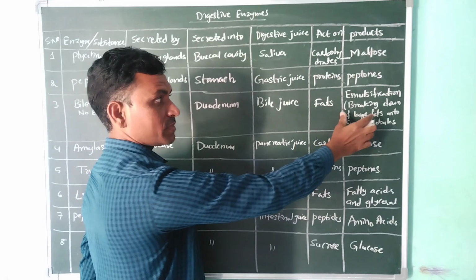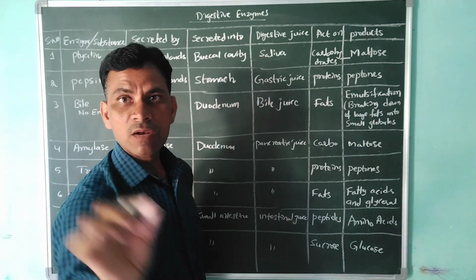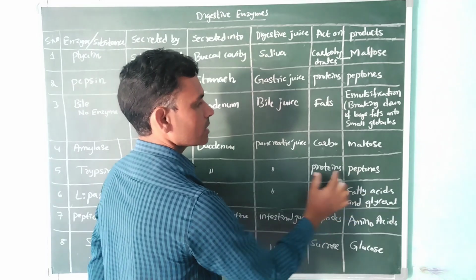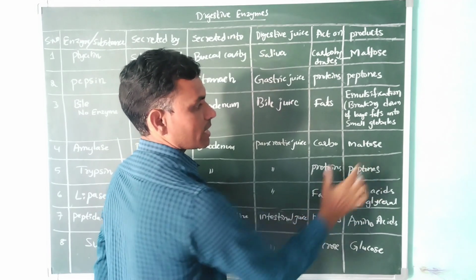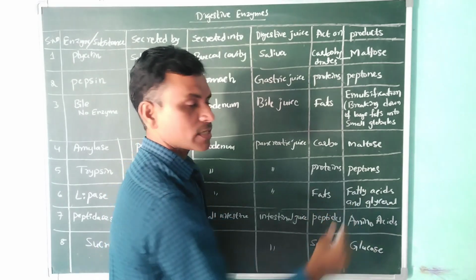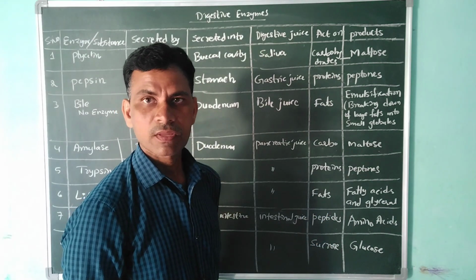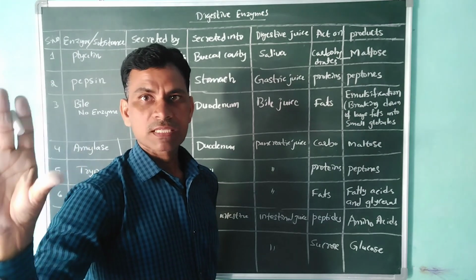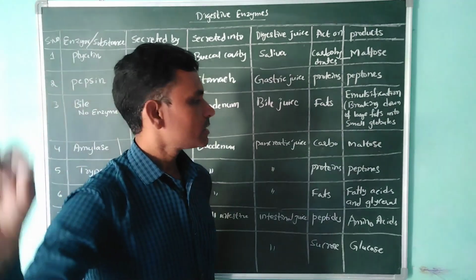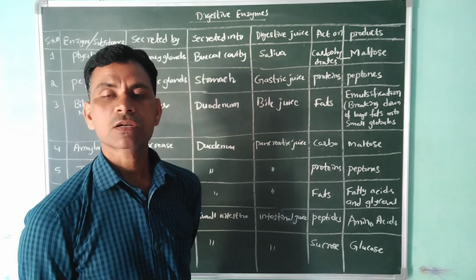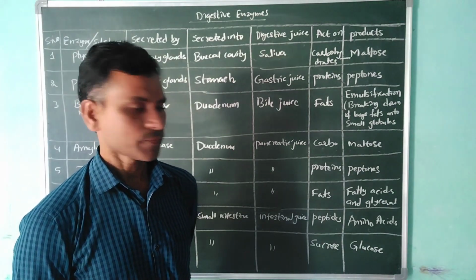Fats are only broken into small pieces earlier, not completely. Proteins are converted into peptones, and fats are converted into fatty acids. Fats are complex substances that are converted into simple substances; fatty acids and glycerides are the simple substances of fats.